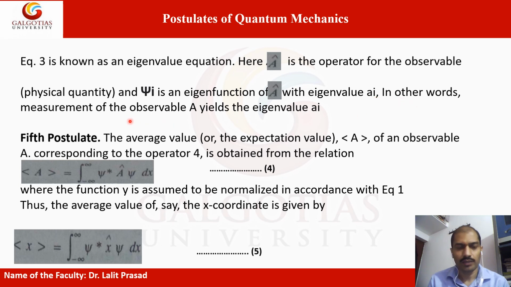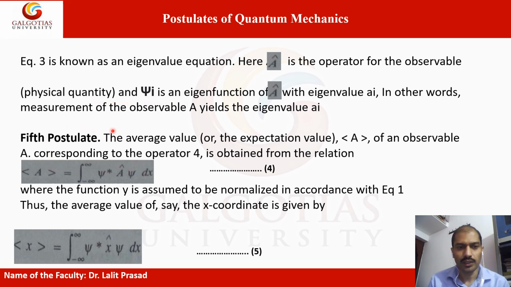In other words, measurements of the observable A yield the eigenvalue a_i. If you see equation 3 just above, it is known as the eigenvalue equation. In that way, this can be observable for the physical quantity.